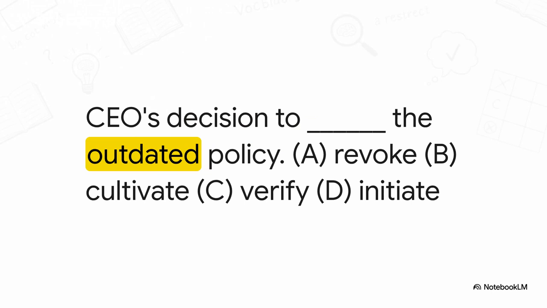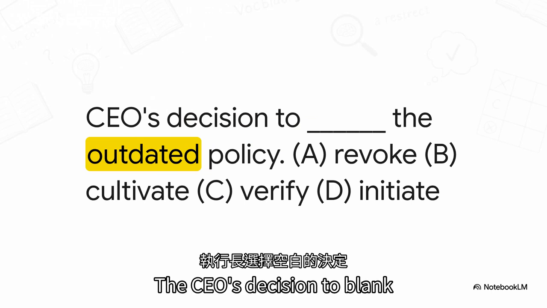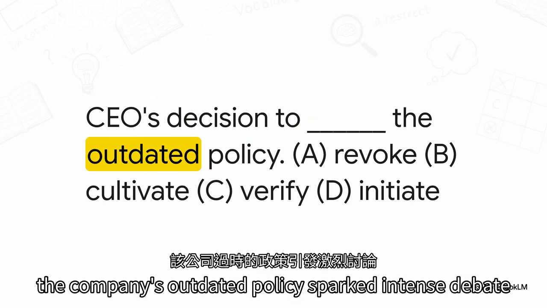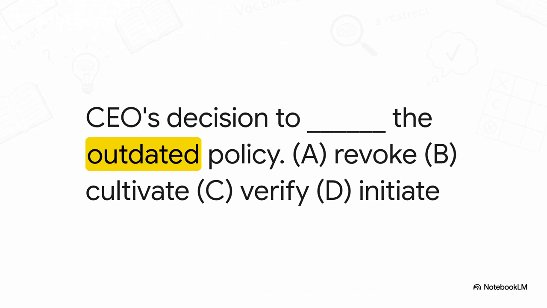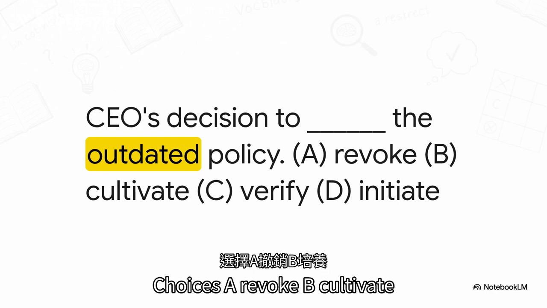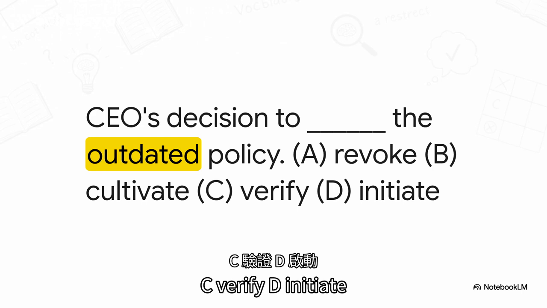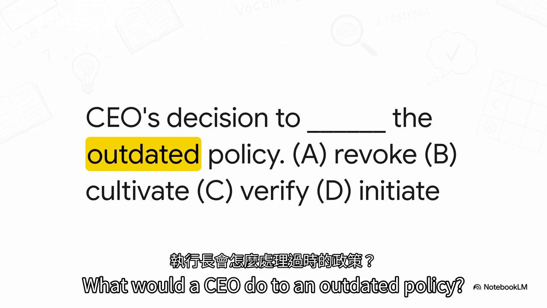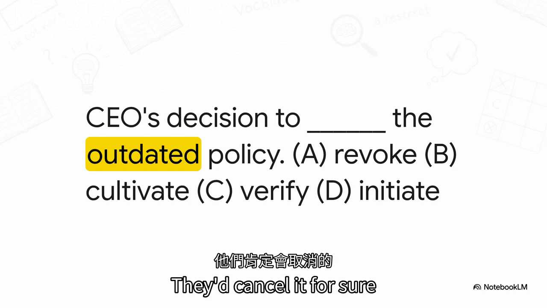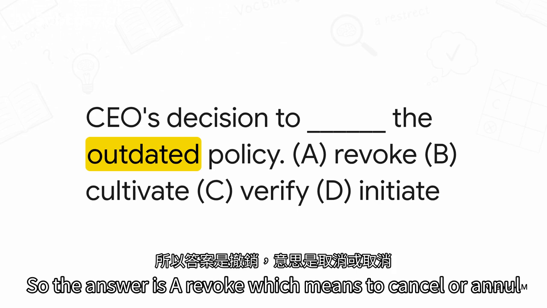Let's keep rolling. The CEO's decision to blank the company's outdated policy sparked intense debate. Choices: A, revoke, B, cultivate, C, verify, D, initiate. What would a CEO do to an outdated policy? They'd cancel it for sure. So the answer is A, revoke, which means to cancel or annul.